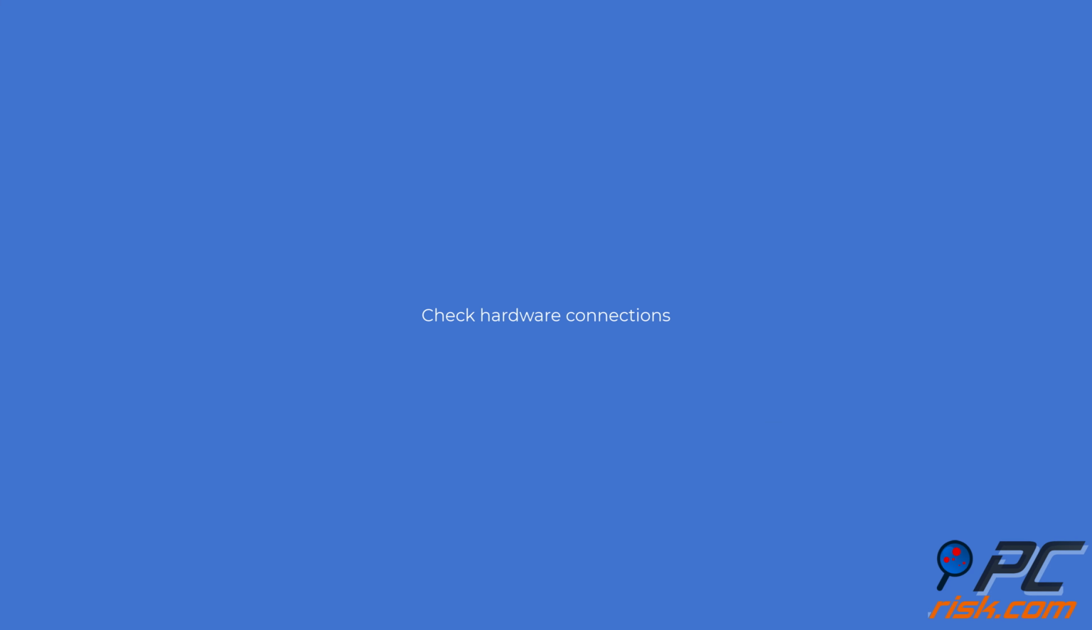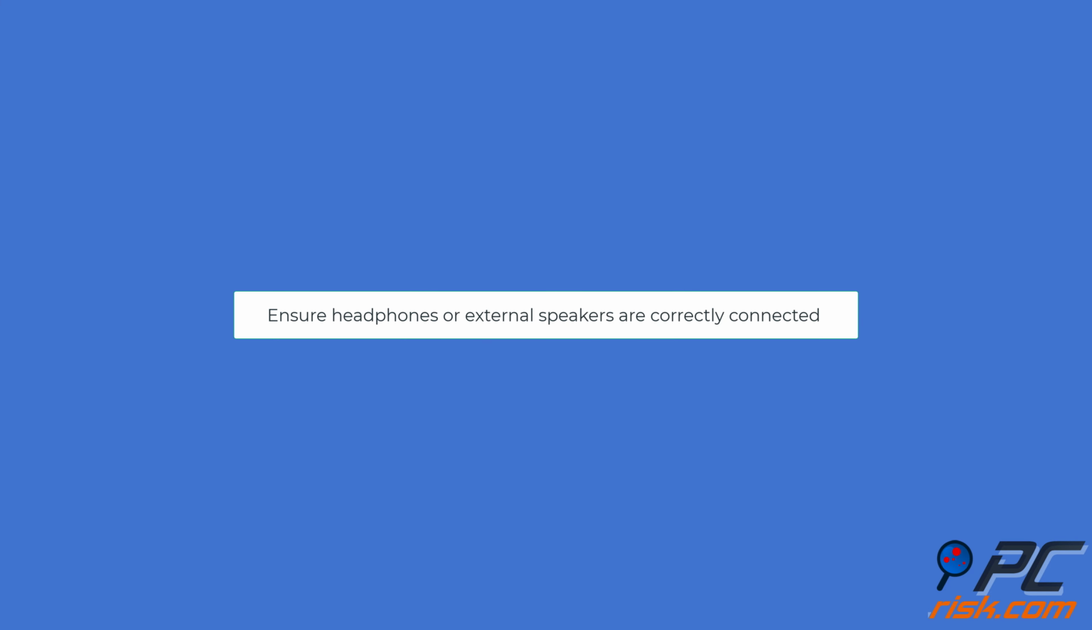Check hardware connections. If you're using headphones or external speakers, ensure they are correctly connected to your MacBook's audio port or via Bluetooth. Try disconnecting and reconnecting the audio cable or Bluetooth connection. If using Bluetooth devices, ensure they are charged and within the effective range of your MacBook. Test the sound again after ensuring all connections are secure.